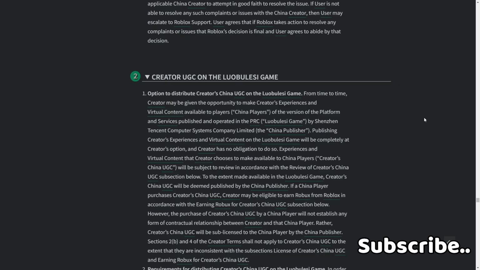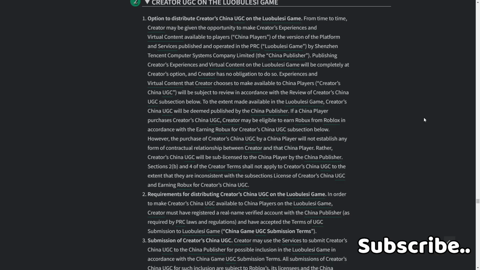Experiences and virtual content that creator chooses to make available to China players, Creators China UGC, will be subject to review in accordance with the review of Creators China UGC subsection below. To the extent made available in the Lubelisi game, Creators China UGC will be deemed published by the China publisher. If a China player purchases a Creators China UGC, creator may be eligible to earn Robux from Roblox in accordance with the earning Robux for Creators China UGC subsection below. However, the purchase of Creators China UGC by a China player will not establish any form of contractual relationship between the creator and that China player. Rather, Creators China UGC will be sub-licensed to the China player by the China publisher.